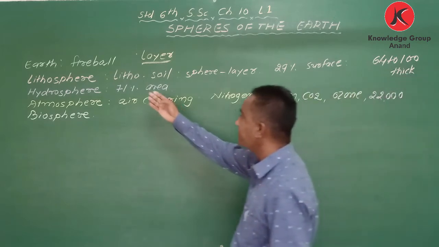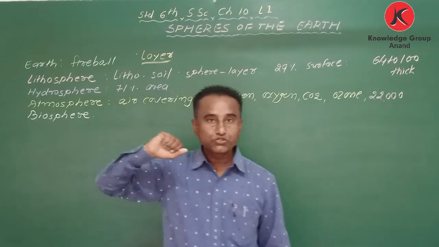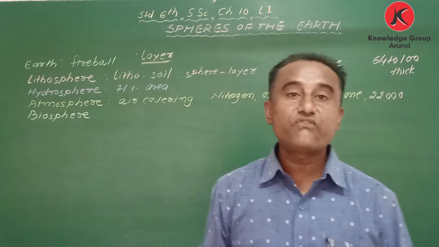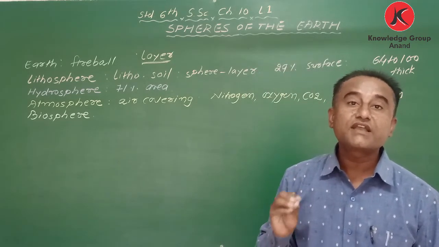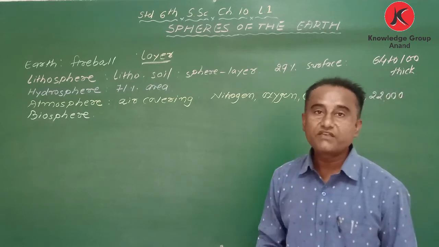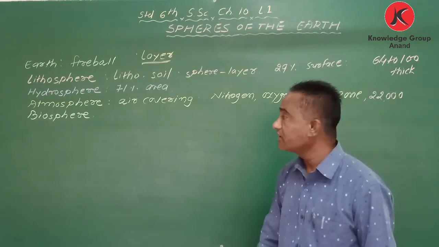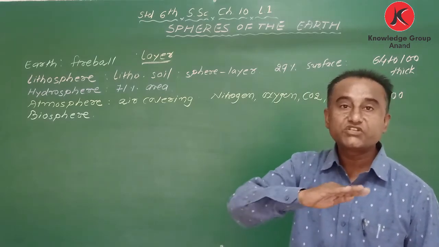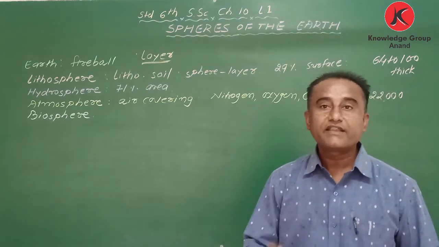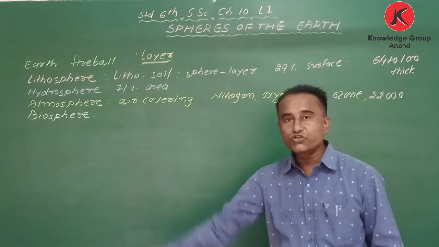Now take the example, when we say lithosphere, my dear student, we are doing farming. When we are using chemical fertilizer, it means we are spoiling, we are destroying the lithosphere. Okay, now take the example of hydrosphere.